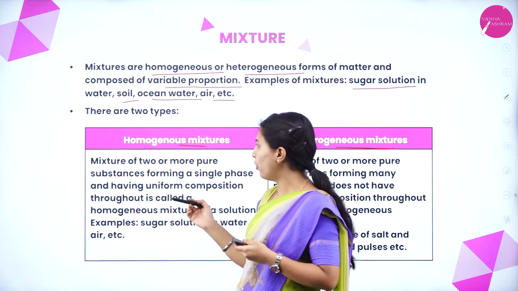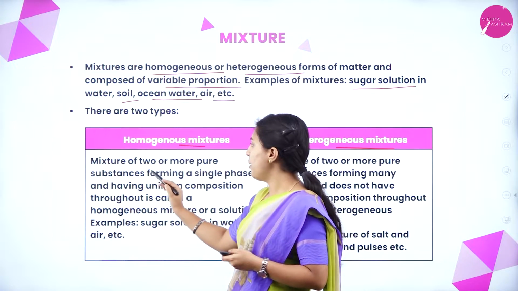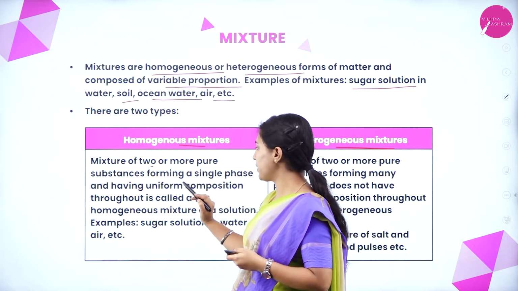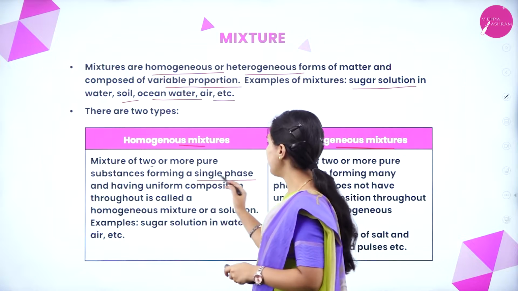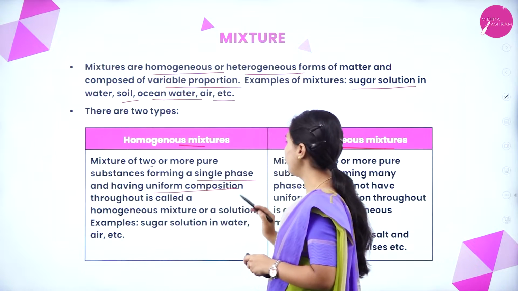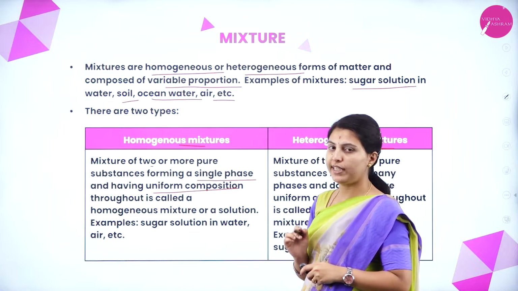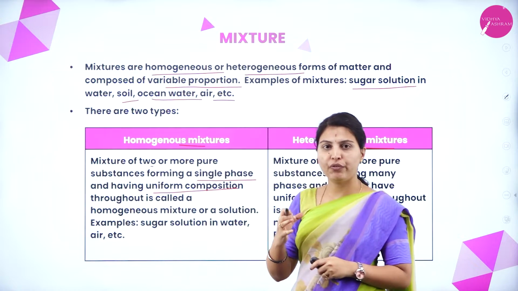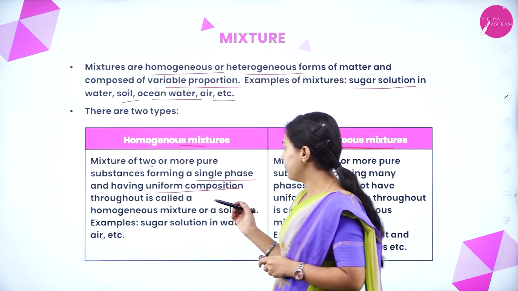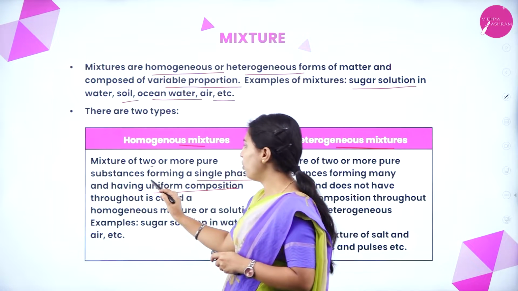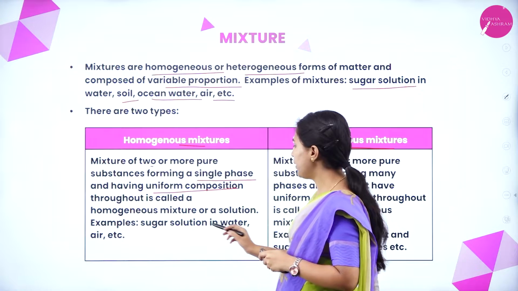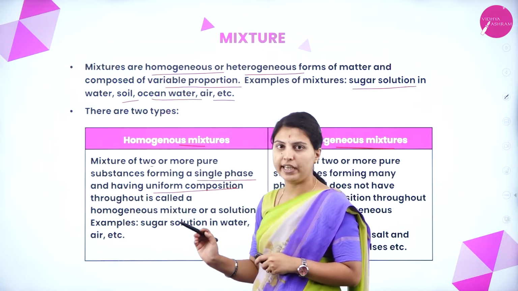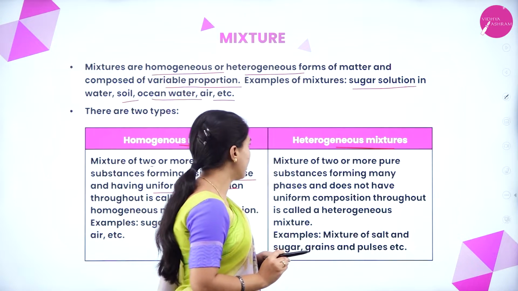As I already told, homogeneous mixture means a mixture of two or more pure substances forming a single phase and having a uniform composition throughout is called homogeneous. Homo is nothing but uniform. That mixture we call a homogeneous mixture. Example, sugar solution in water and air, etc.